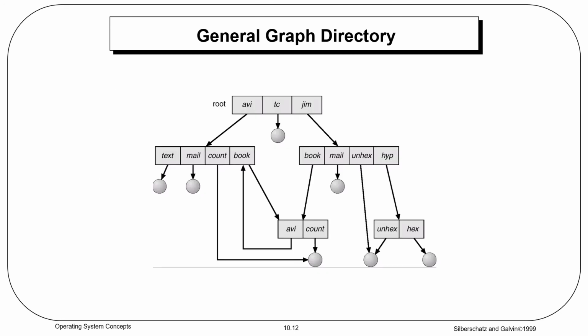Now we'll discuss the general graph directory. A serious problem with using an acyclic graph structure is ensuring that there are no cycles. It's very difficult. If you start with a two-level directory and allow users to create subdirectories, a tree structured directory results.